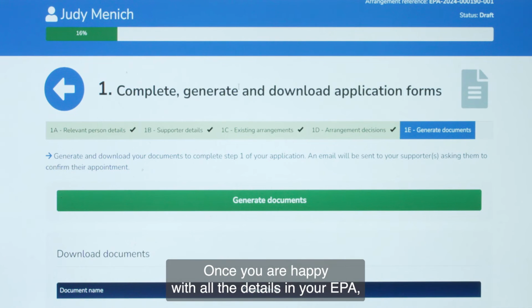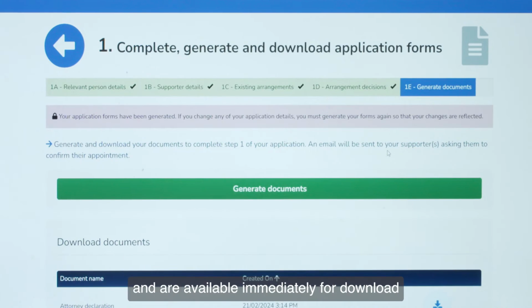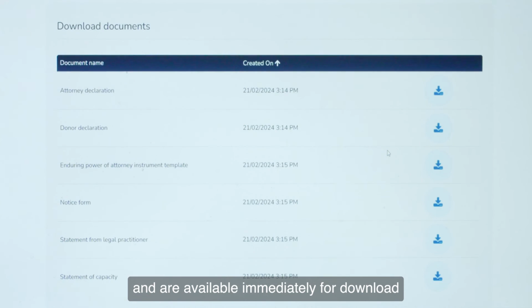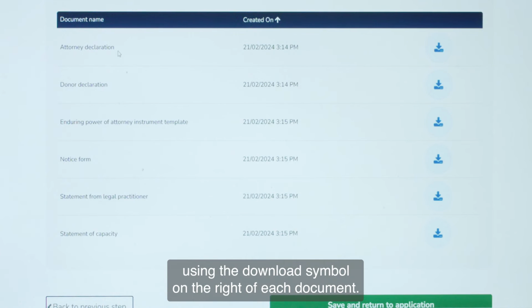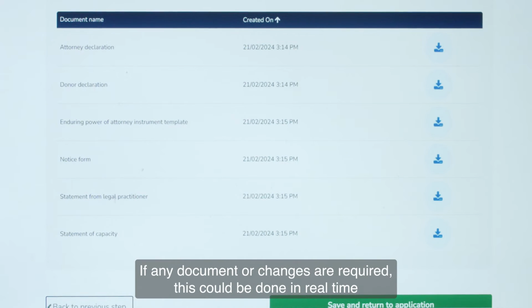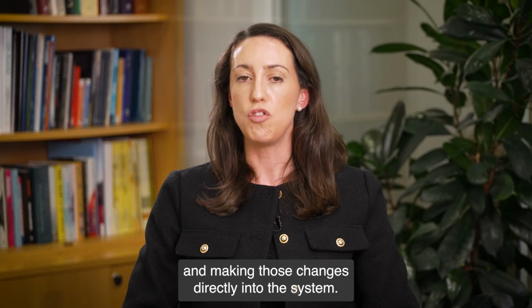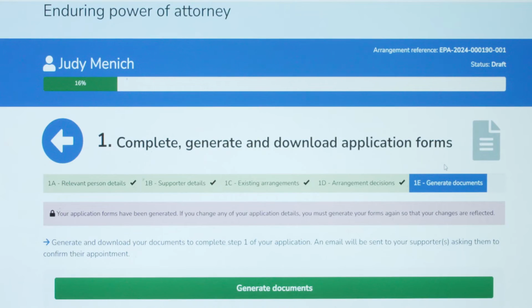Once you are happy with all the details in your EPA, the supporting documents can be generated using the Generate Documents button and are available immediately for download using the download symbol on the right of each document. If any document changes are required, this can be done in real time by logging into your account and making those changes directly into the system.